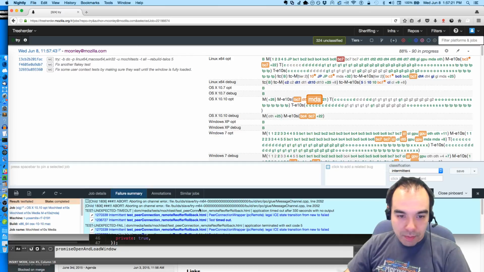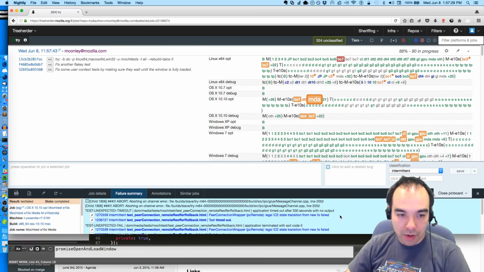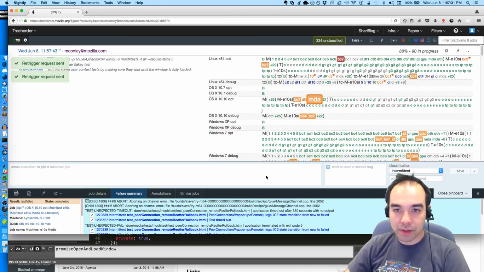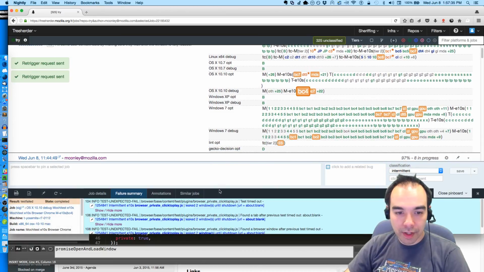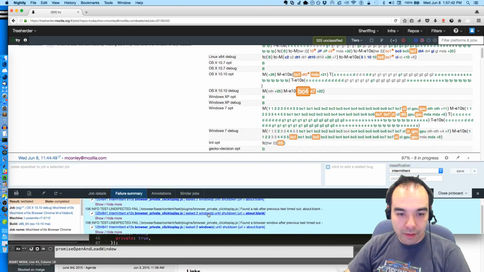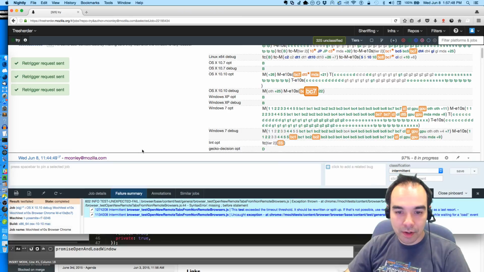Abort. There's some kind of explosion in the peer connection wrapper. So application timed out. That's interesting. This one I'm not sure I caused. I don't think I did. I'm going to do some retriggers. Over here, click to play, test timed out, browser click to play. I have a feeling that that's also an intermittent. I'm just going to do some retriggers to be sure.